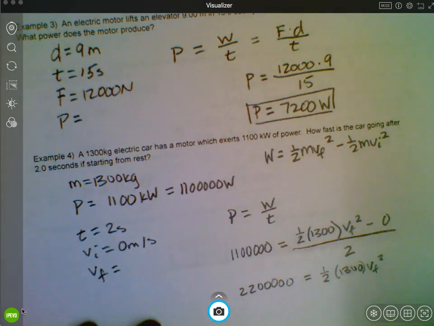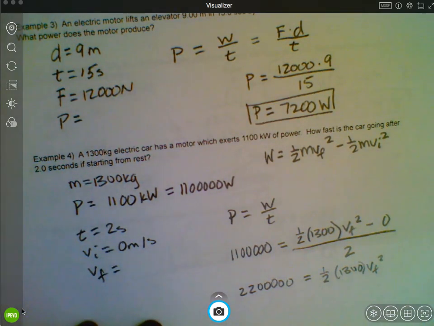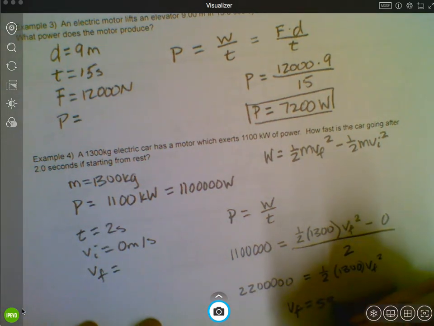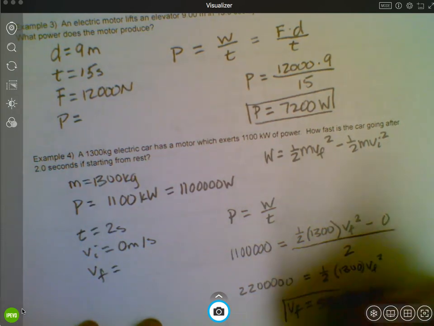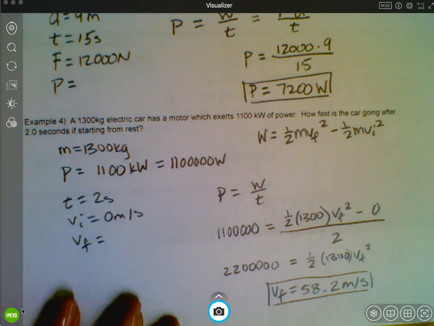Now I'm going to multiply by 2 again and divide by 1,300, and then take the square root to solve for the VF. So VF is equal to 58.2 meters per second. Okay, and that's how we do that.